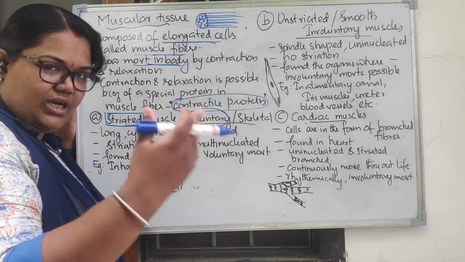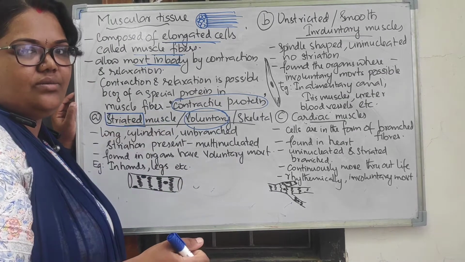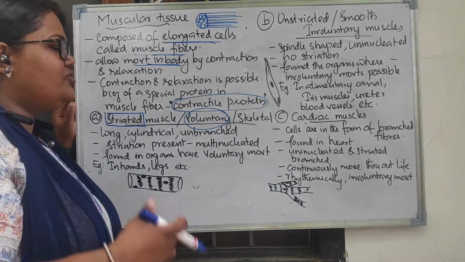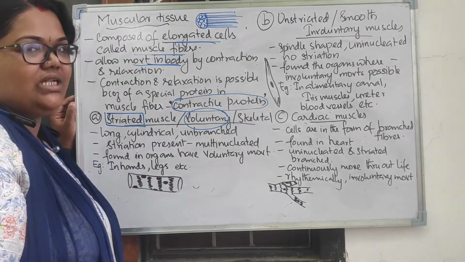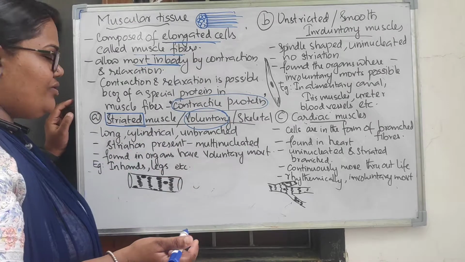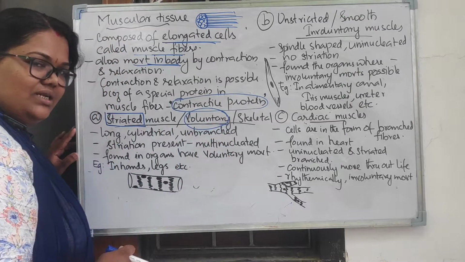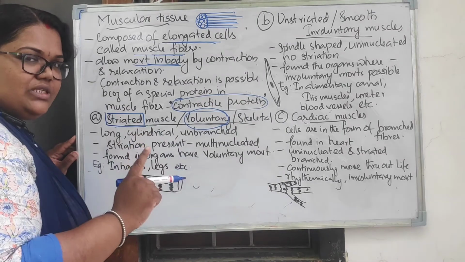These muscles are also attached mostly to the skeletal system. इसलिए तो bone से attached है, इसलिए I can move, right? Because they are attached to the skeletal system, इसलिए उसको skeletal muscles भी बोलते हैं. So there are three names you have to remember: the striated muscle, the voluntary muscles, and the skeletal muscles. Three names are given for the one muscle itself.